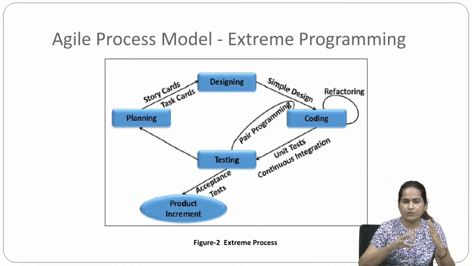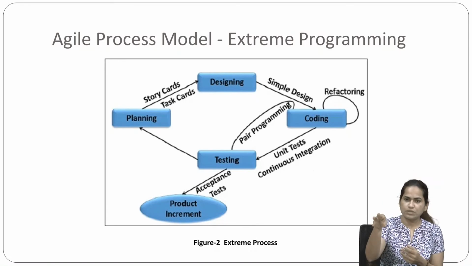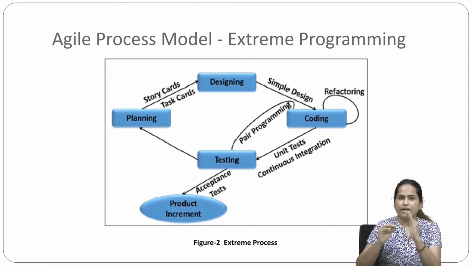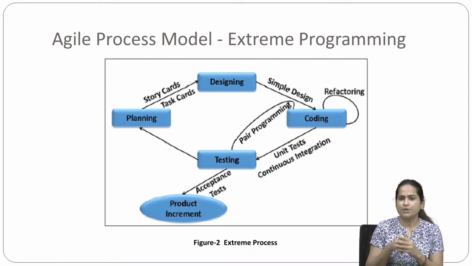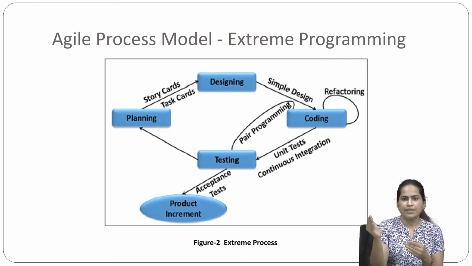From the first stage of planning, story cards are made, or we can say task cards, based on which the designing is done. As we have seen in the agile process model, simplicity is there, so simple designing is done. Then coding is done, and refactoring is written there. It means if in coding you want to accommodate some changes, you do it at that place only, right? After that we have testing.